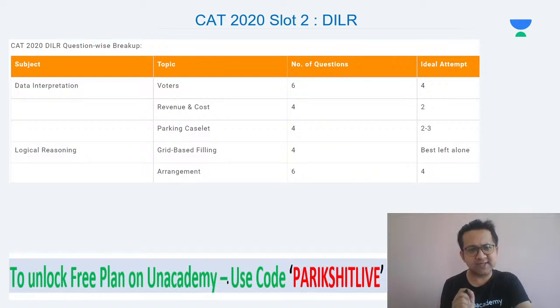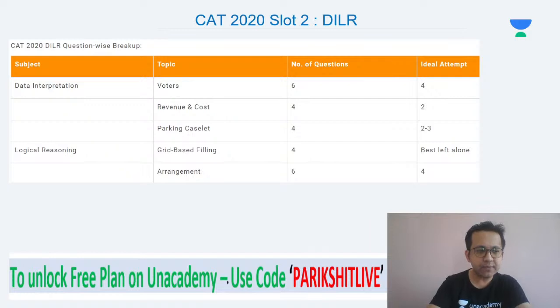This year, I would suggest that when you start the paper, you should have in mind, I am targeting 2.5 to 3 sets. However, if you realize that the difficulty level is high, you might want to attempt just 2 sets. Getting both sets correct would fetch you 99 plus. So it depends on the difficulty level whether you solve 2 sets or 3 sets correctly in CAT 2021.